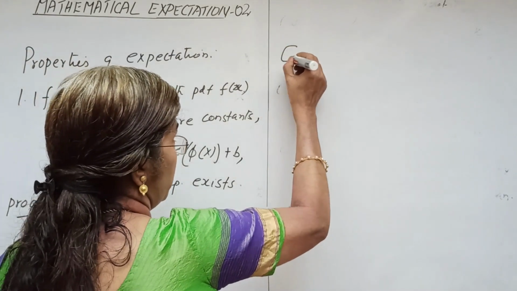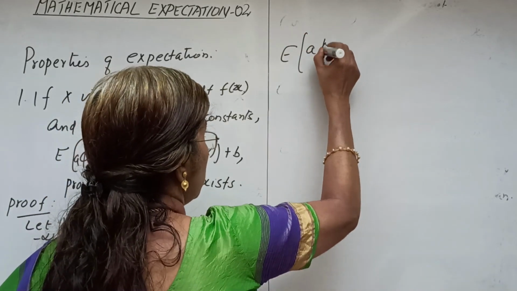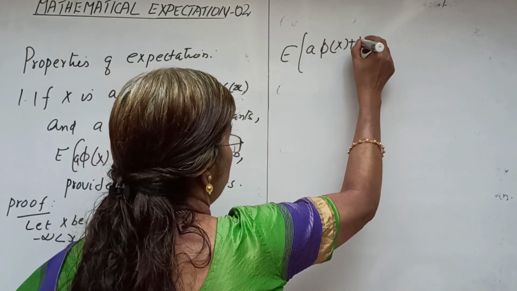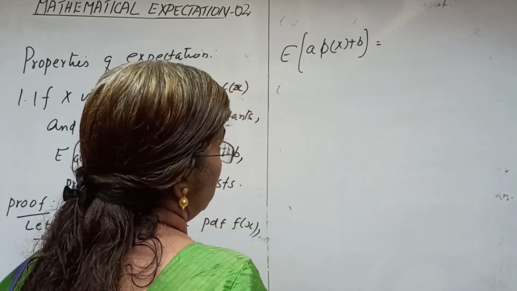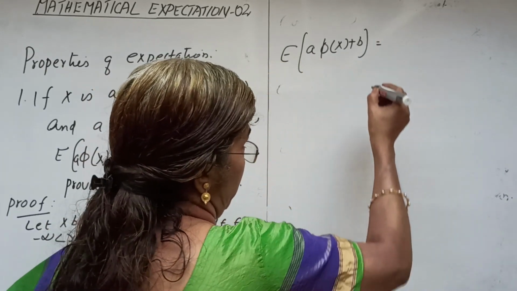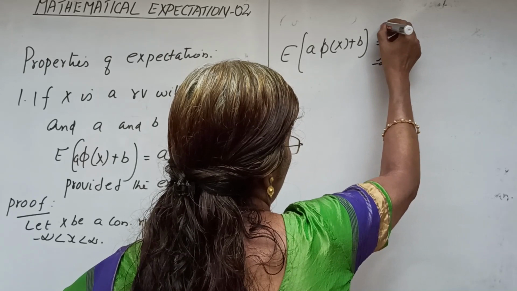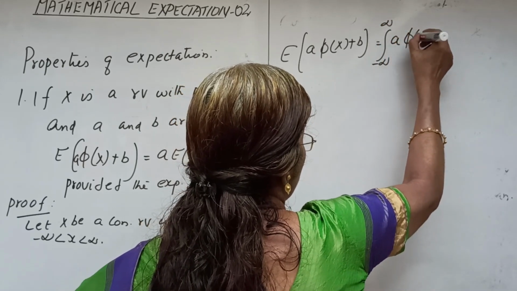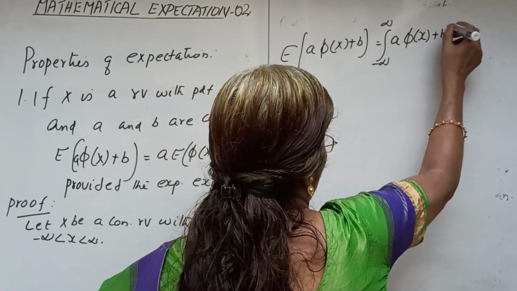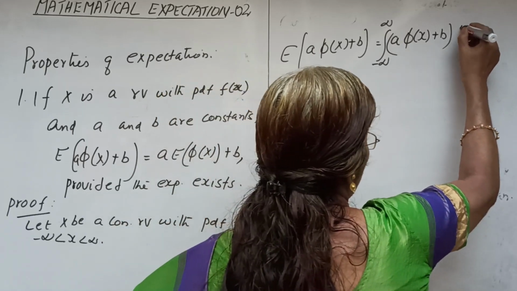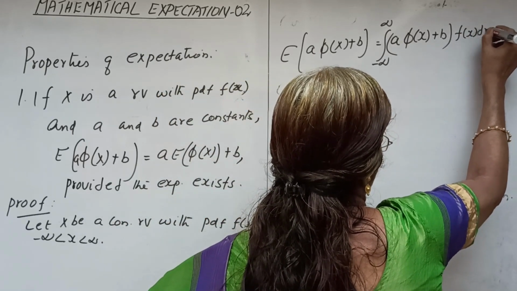Then we can write the expectation of a into phi of x plus b as the integral from minus infinity to infinity of a into phi of x plus b, the function, into f of x dx.